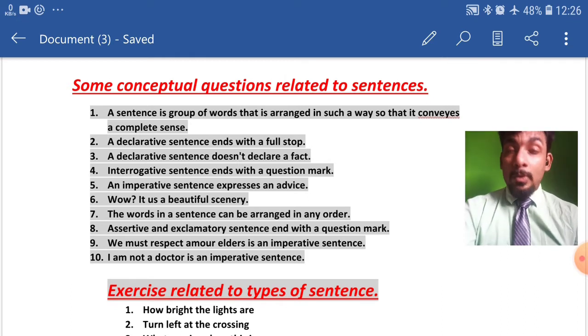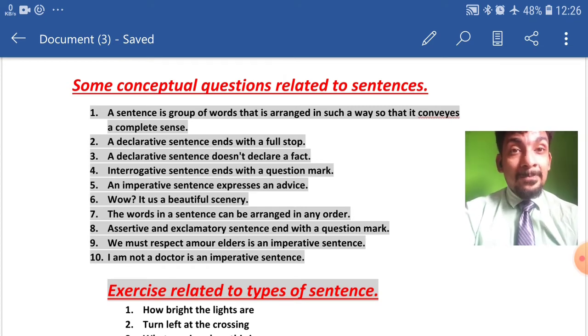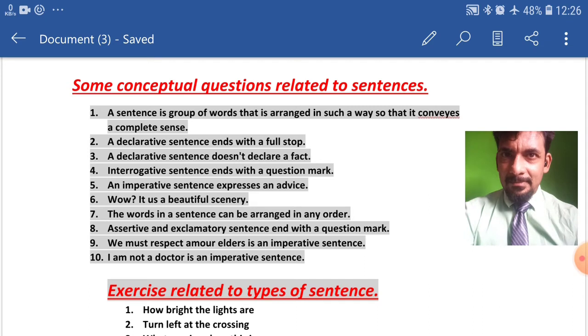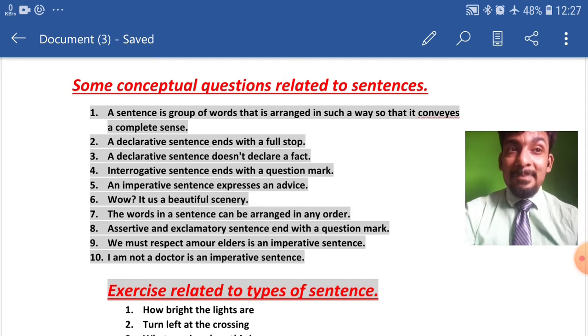Now coming to the seventh question, which says the words in a sentence can be arranged in any order. What do you think? Is it true or false? Now my answer is that this statement is false. Why? Because the words in a sentence cannot be arranged in any order. They must be arranged in a proper order, I told you. And the order was S plus V plus O.